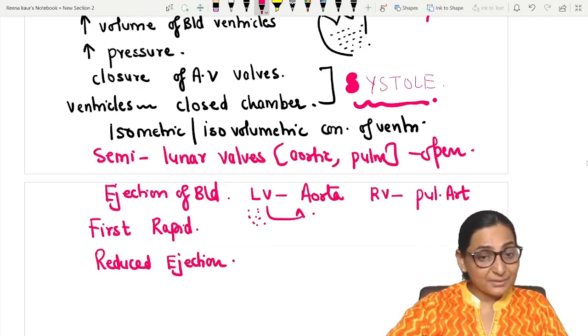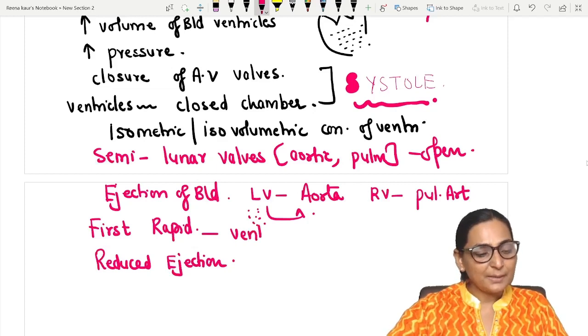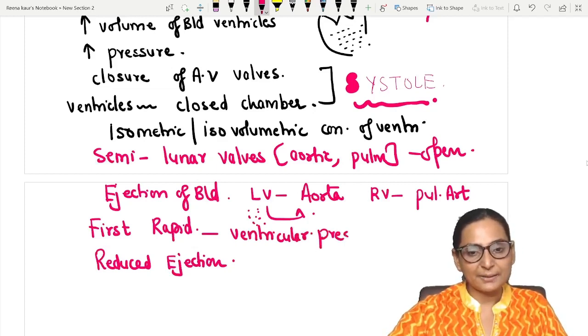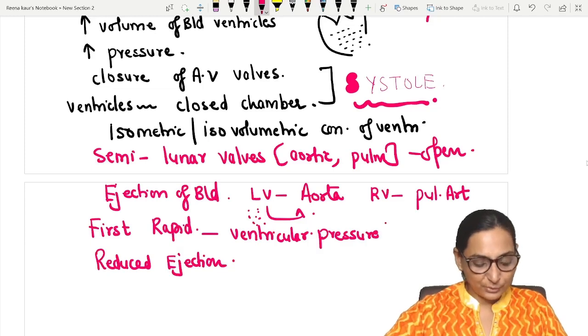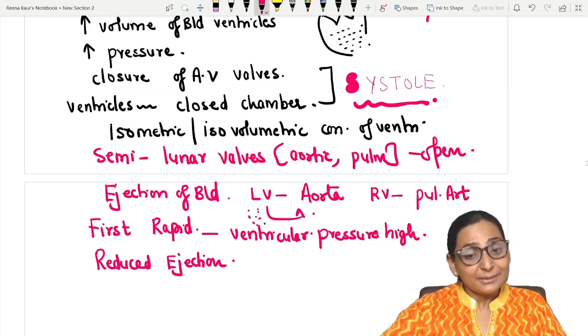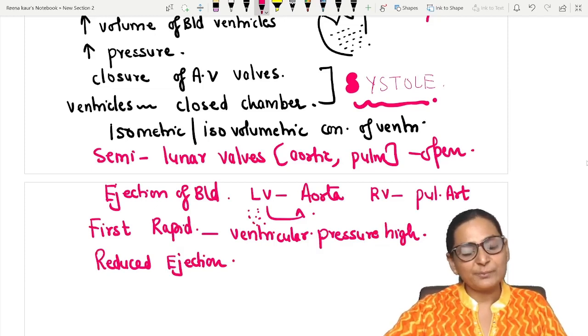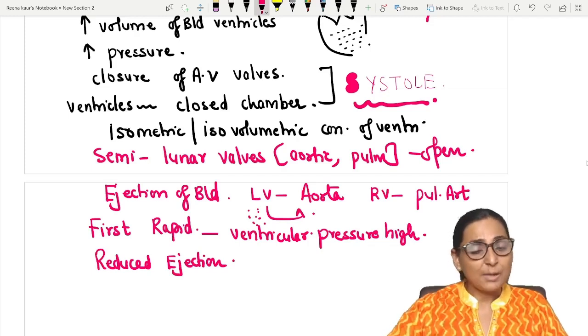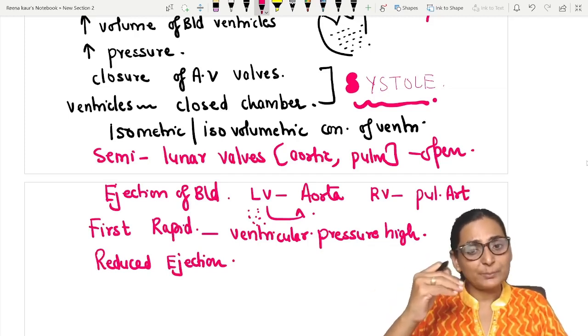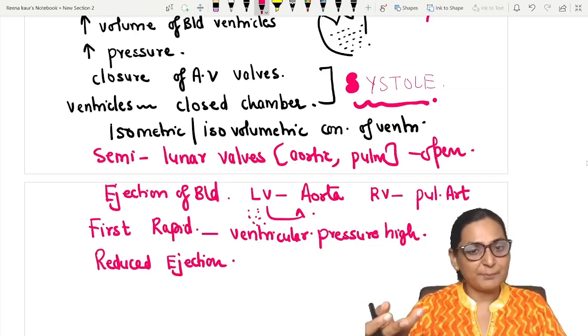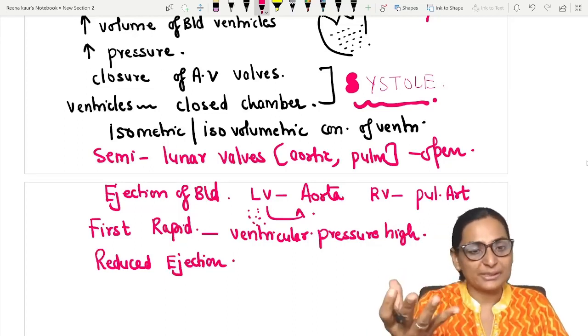Remember, in the first rapid ejection phase the ventricular pressure is high. That means in this phase the ventricular pressure will remain slightly more than that of the aortic pressure, क्योंकि जब थोड़ा सा aortic pressure से ज्यादा होता है left ventricle का pressure, तभी जाकर valves खुलते हैं.